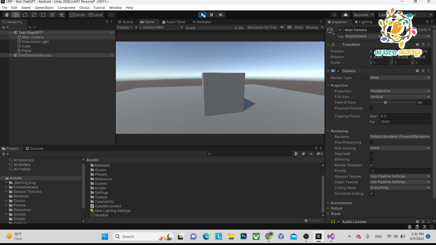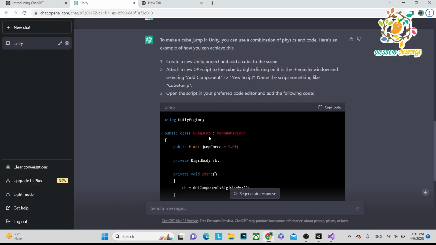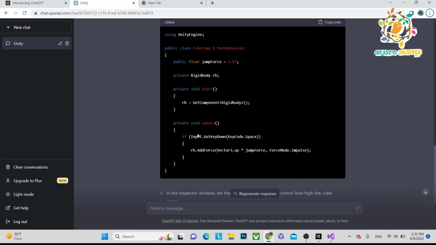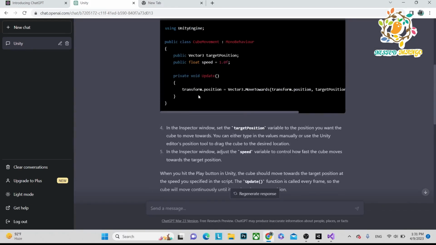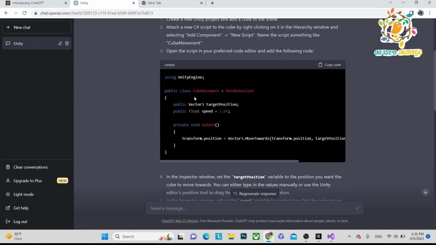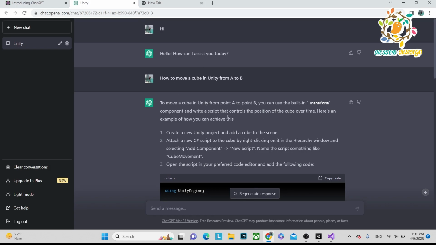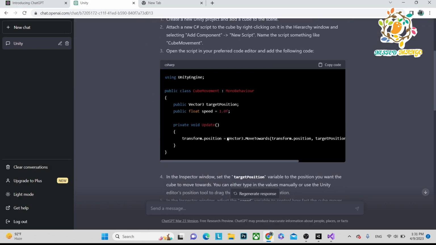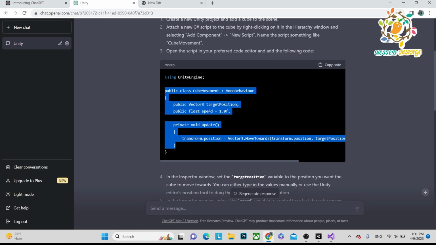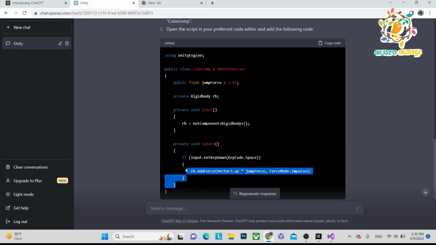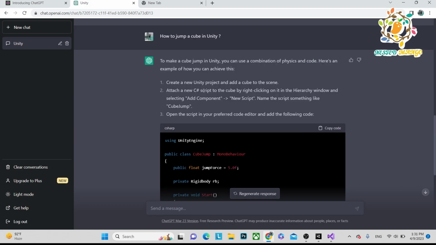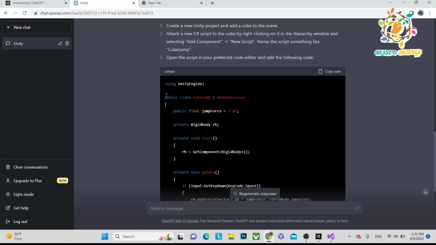So what are we understanding? These are very basic examples. If I ask many complicated things, that will create more problems, but I can share with you what we learned. If you want to perform a simple script like A to B, we get a proper code. But if we want something a little more complicated, like jumping a cube, then as a developer you need common sense, a basic understanding, so that you can perform it. It can give you the code.